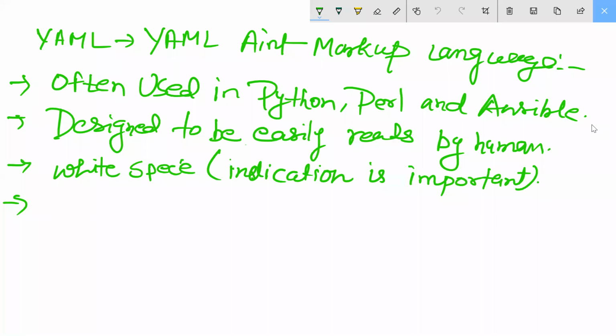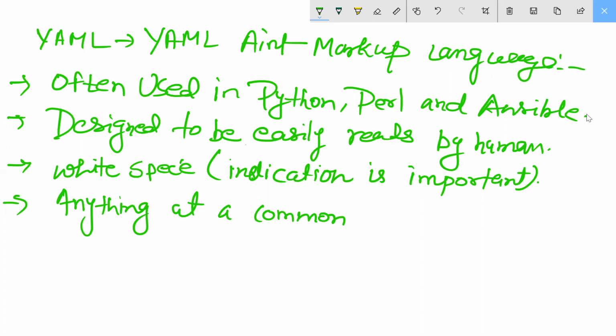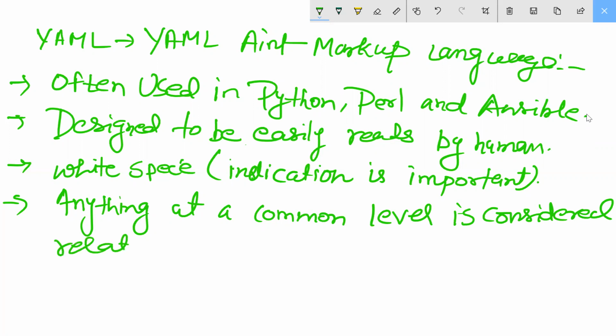Next, you write here: anything after a comment marker, anything at a common label, is considered related at the same level.